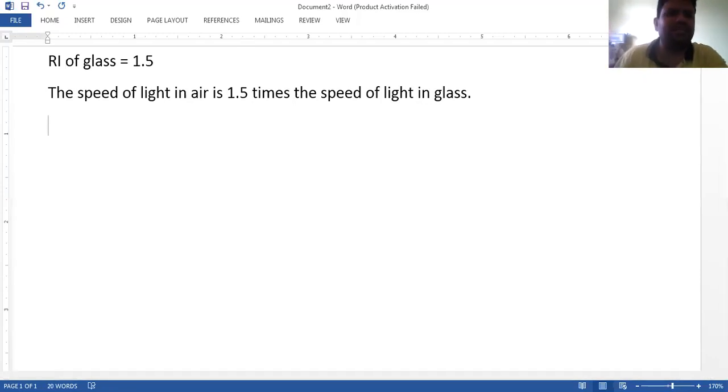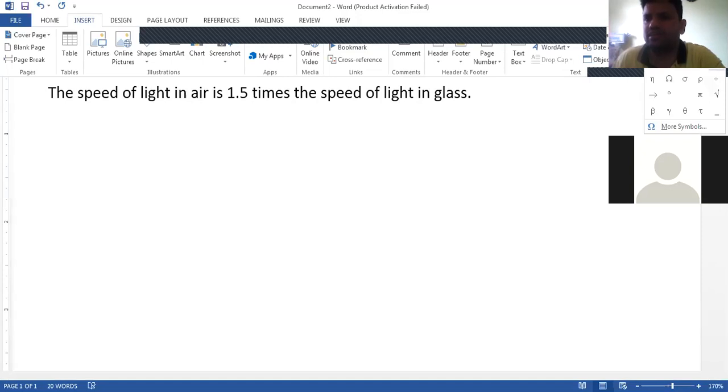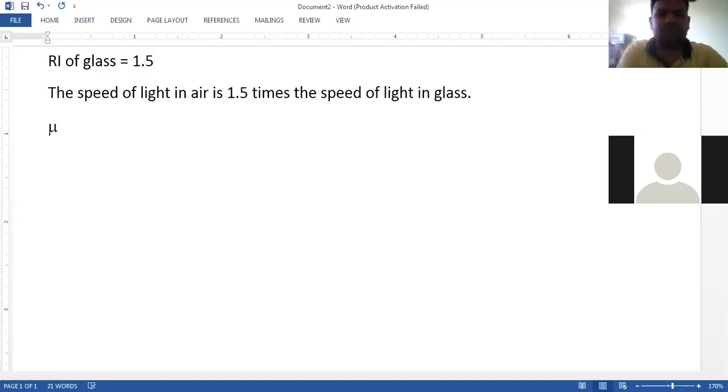Is that the meaning of refractive index? Yes, sir. That's what we have written. So how do we write refractive index? We write here the first medium. See, this is the sign we have for refractive index, and here we write the second medium. What's the first medium? Air. And the second medium? Glass.